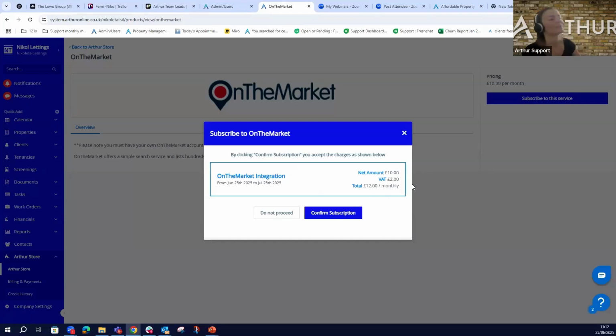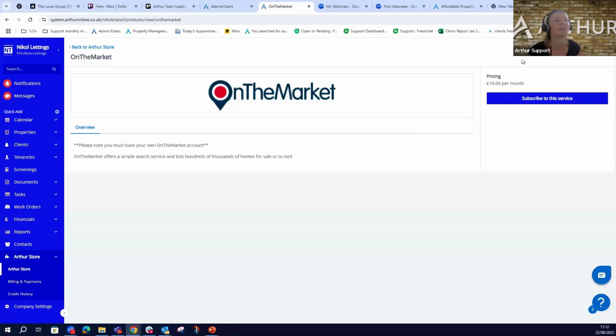Okay, I see. Yeah, it's plus the VAT. So yes, as soon as you click on subscribe, you will see the actual price. Okay. So on the market, it's £12 per month, inclusive of the VAT. So this is what the portals are. This is how we can subscribe, and exactly the same.